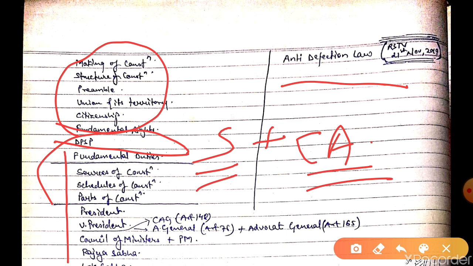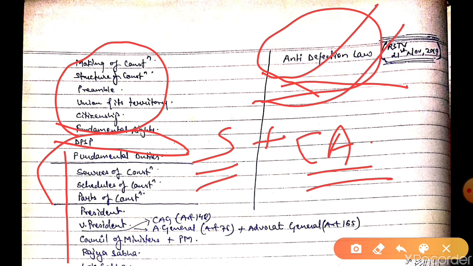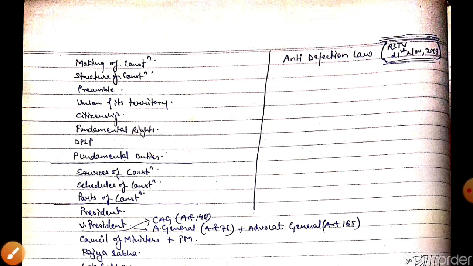For example, anti-defection was in current affairs, so just see what the matter related to anti-defection was. But most probably they ask you static-related questions. So if you do the static portion and have a command over it, most probably 80% of your polity questions are in your grip. Now, going from the 3-year students to the 5-year students.